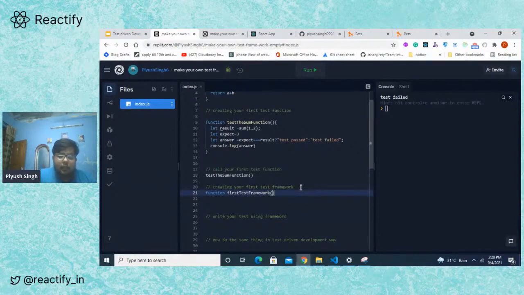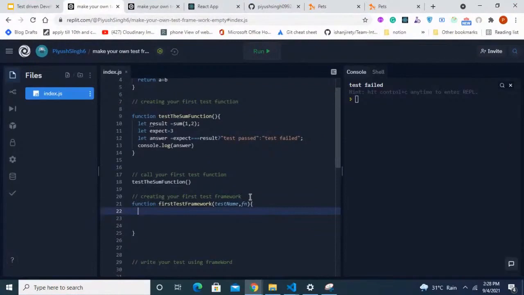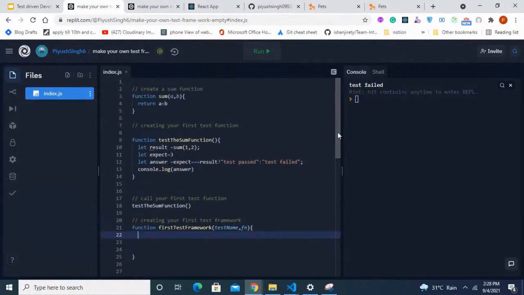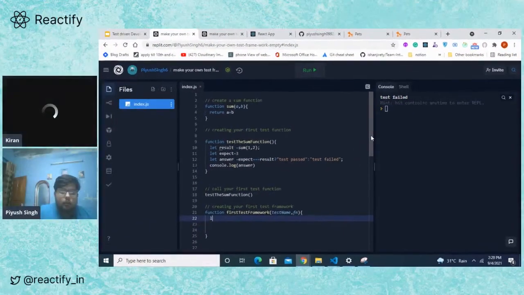It will take a test name, and it will take the function that it needs to check, right? So first of all, we define what we expect from a function. Let's say this is a sum function, and what we expect from the function is 3.